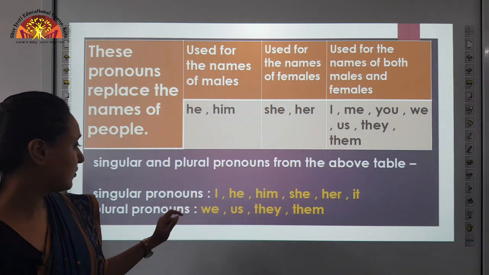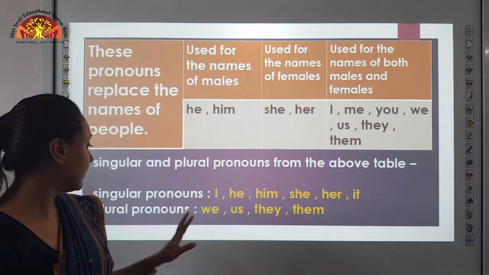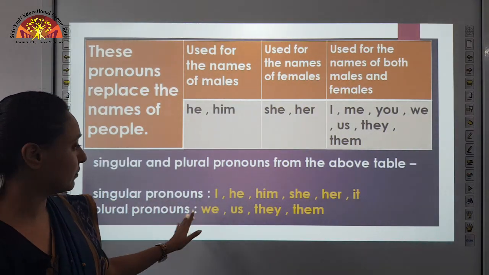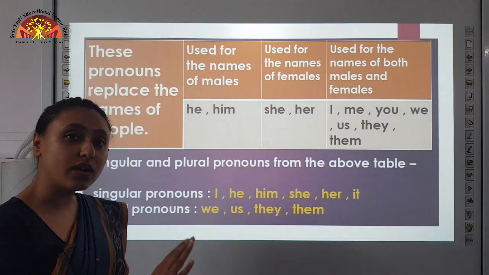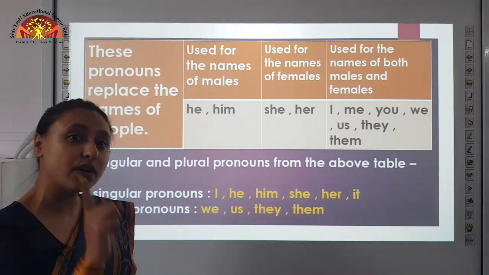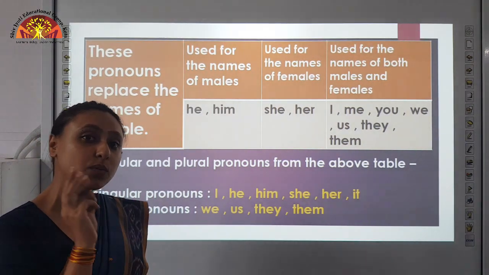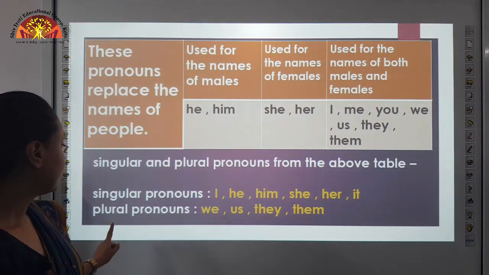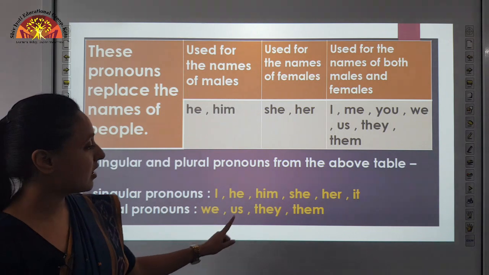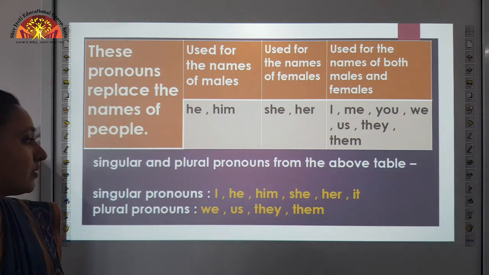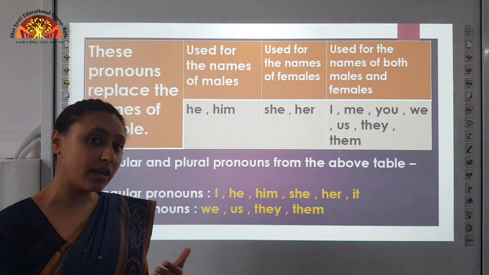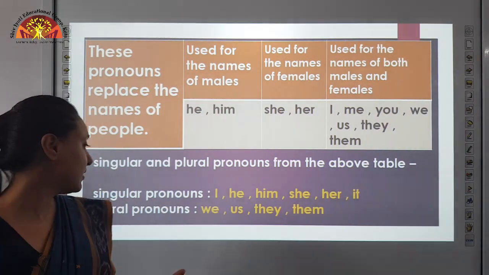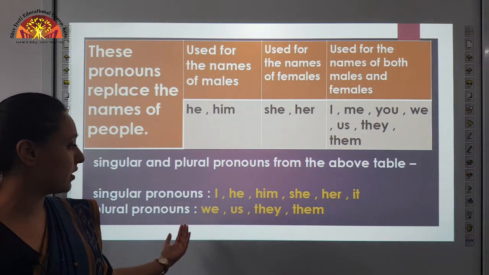Singular pronoun. So, anything which is single is a singular pronoun: I, he, him, she, her, it. These all are singular pronouns used for one thing, one person, one animal. Plural pronouns: we, us, they, them. So, when we talk about more than one thing, one person, one animal, we use plural pronouns.